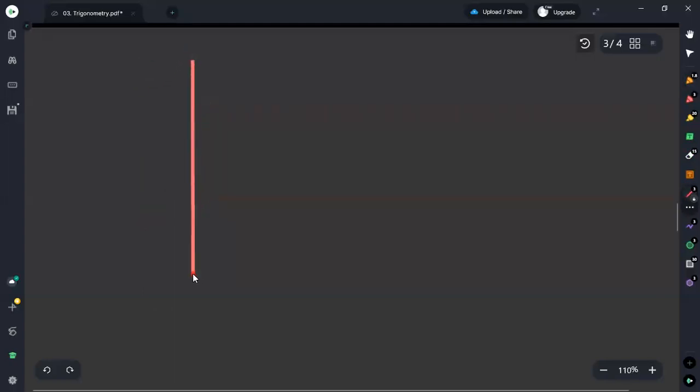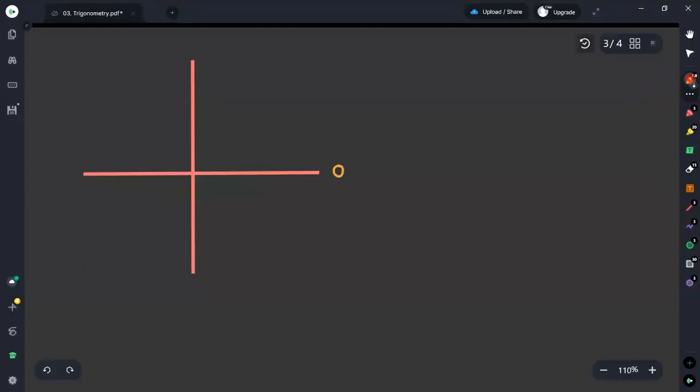You are having 4 quadrants, and you know that here we are always starting from 0. Then it goes to an angle of π divided by 2, so you will go around in this way. Then at this point you will get the value π, and here you will get 3π divided by 2, and here this one quadrant part is equal to π over 2.